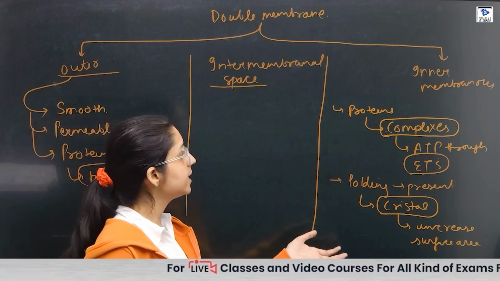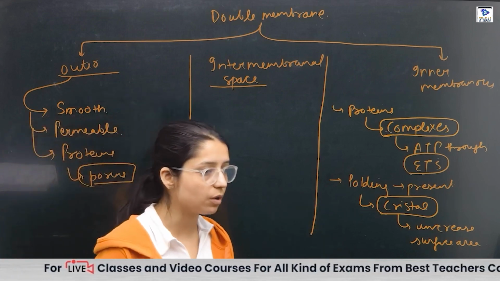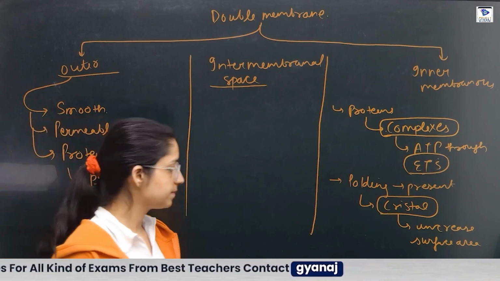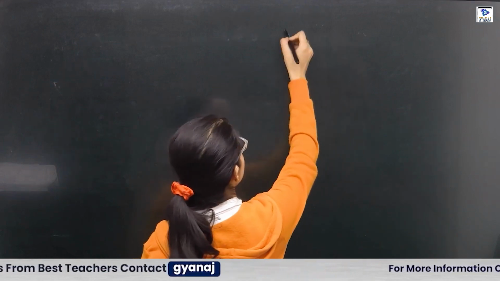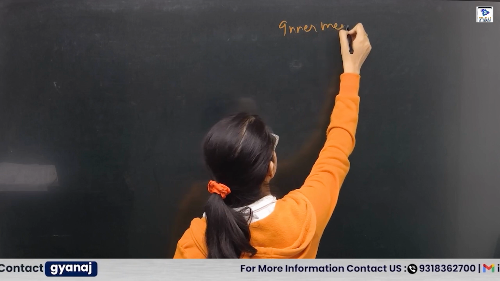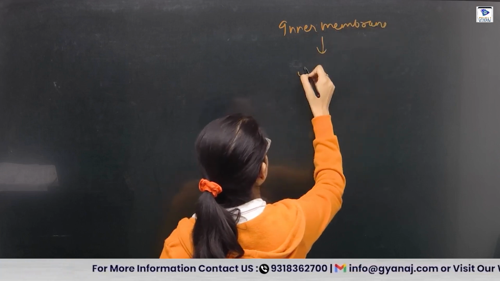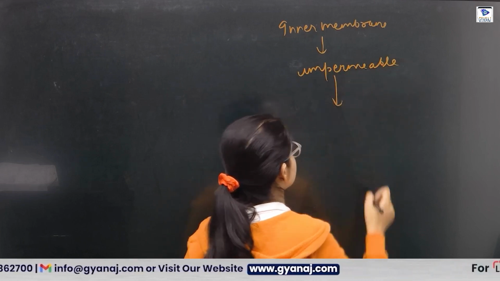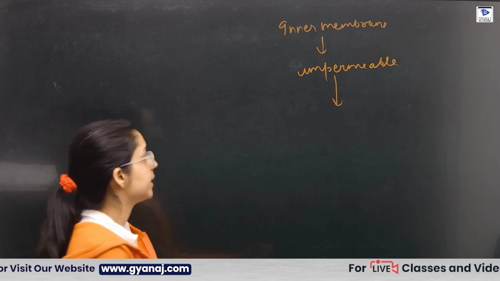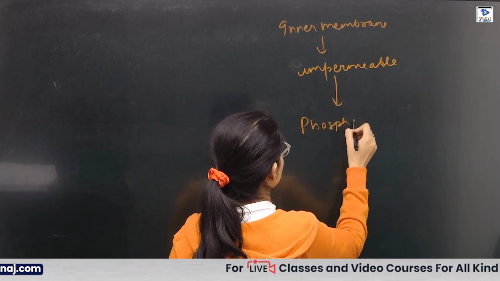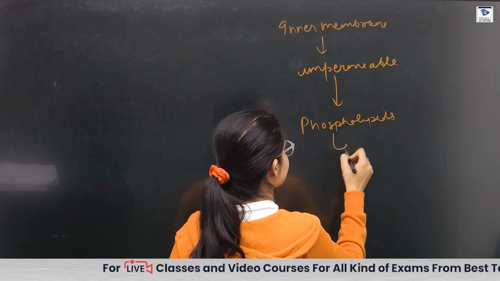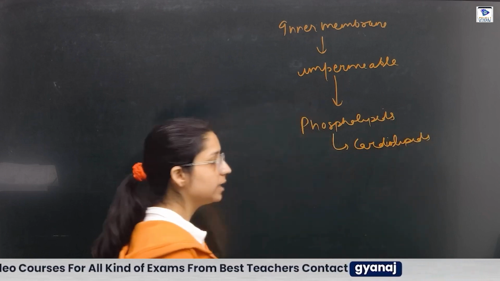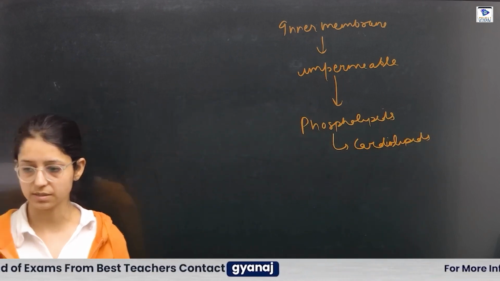And this inner membrane is not permeable to all molecules. It is very impermeable to solutes. Inner membrane is impermeable. Now why is it impermeable? Due to the presence of phospholipids. That phospholipid we call the cardiolipin. What is that? Cardiolipids or cardiolipins.